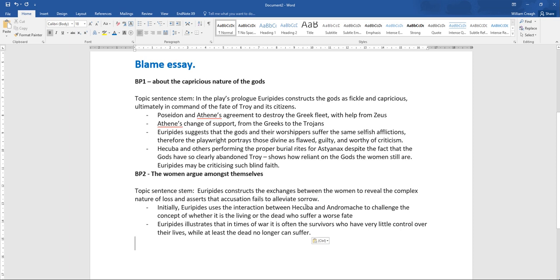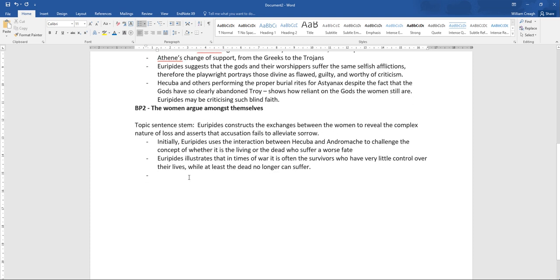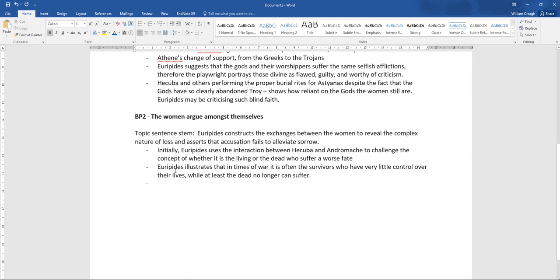That's something that this play does really, really well. We're going to talk about the interaction between Hecuba and Andromache, and we're going to talk about the fact that in times of war, it's often the survivors who have very little control over their lives, while at least the dead no longer can suffer. So he seems to be saying that to be dead in a wartime situation is almost preferable to being alive. That's kind of the takeaway that we can get from the interactions between these women, and it's pretty depressing, I think.